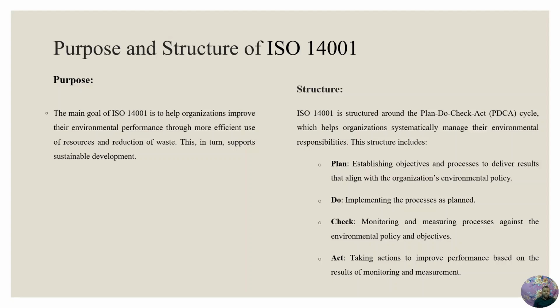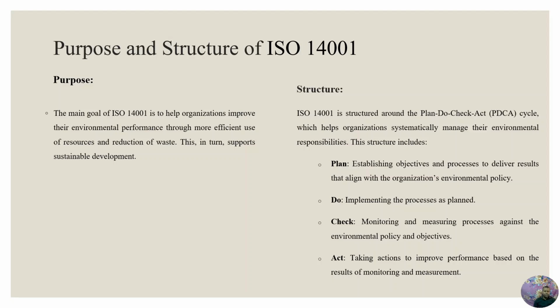Structure: ISO 14001 is structured around the Plan-Do-Check-Act, in short PDCA, cycle, which helps the organization systematically manage their environmental responsibilities. These structures include Plan: establishing objectives and processes to deliver results that align with the organization's environmental policy.